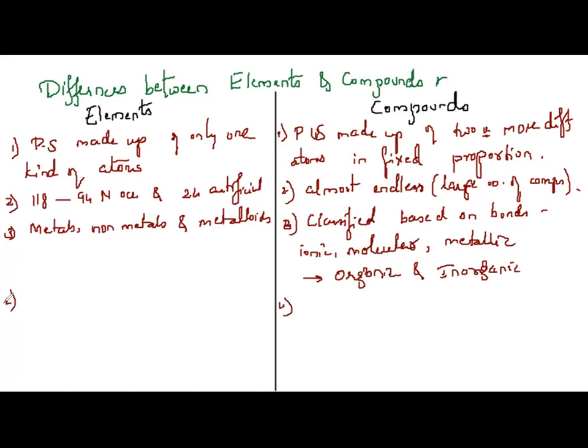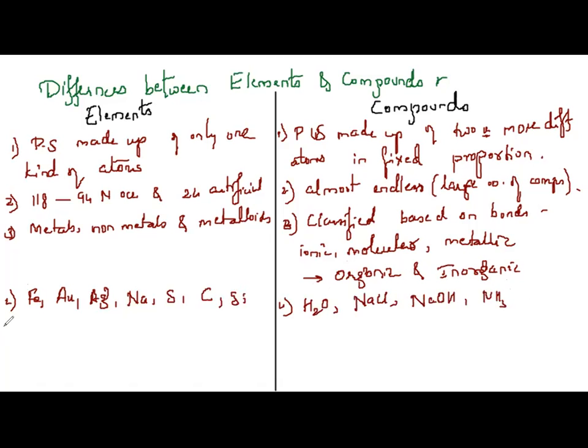Coming to the next difference, you can quote some examples. Iron, symbol Fe. Gold, Au. Silver, Ag. Sodium, Na. Sulfur, S. Carbon, C. Silicon, Si. And examples of compounds: water, H2O. Salt, NaCl, sodium chloride. Caustic soda, NaOH. Ammonia, NH3. These are all examples of compounds.